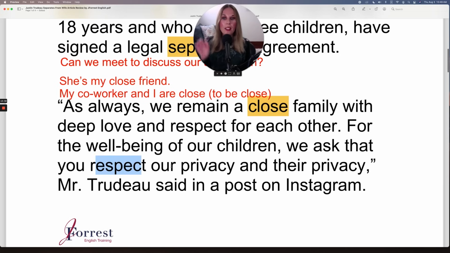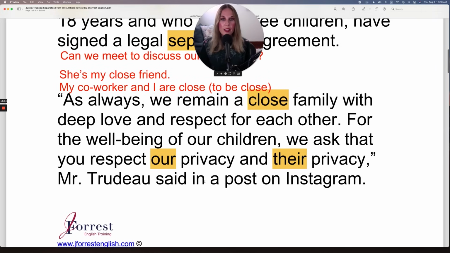So you respect one's privacy. So in this case, it's our privacy, meaning Justin Trudeau and his wife, and their privacy, meaning the children. So to respect one's privacy. So I'll put this here. To respect one's privacy.